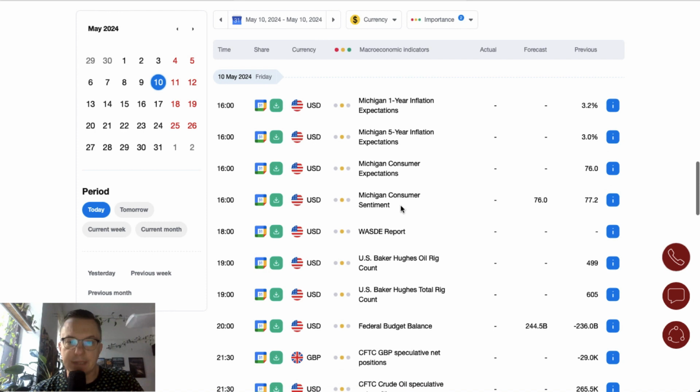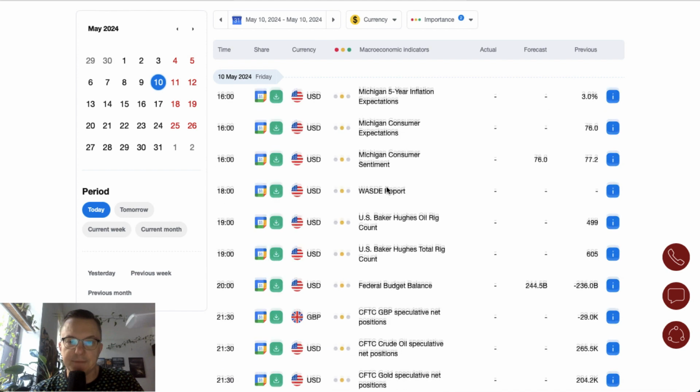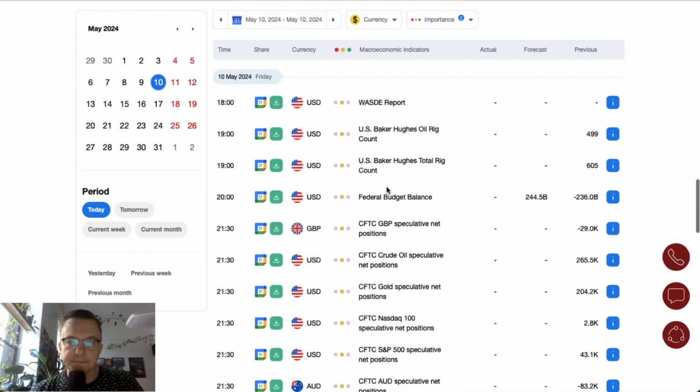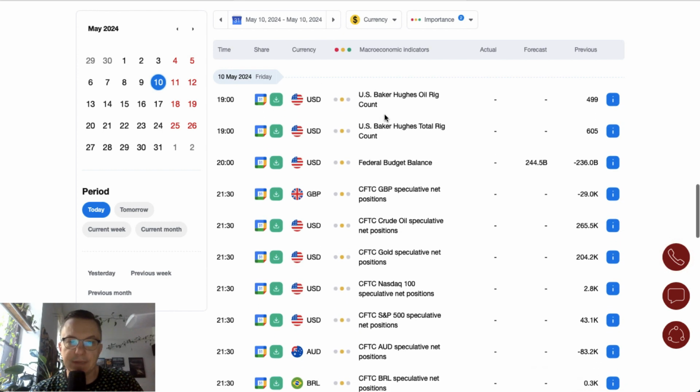Then we got some data from the sentiment field. We got the Michigan consumer sentiment expectations and inflation expectations. All of this data are scheduled for release at 4 o'clock. 6 o'clock is the time for the WASDE report. Then we got the report on the total oil rig count and oil rig count, which is of course the US Baker Hughes. This report is scheduled for release at 7 o'clock, and at the end of the day we got the federal budget balance data at 10 o'clock.